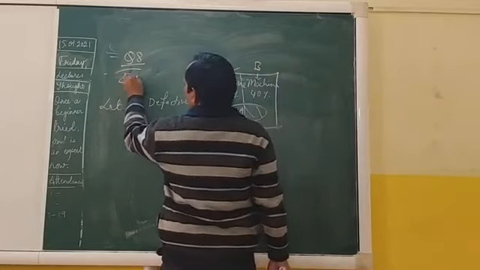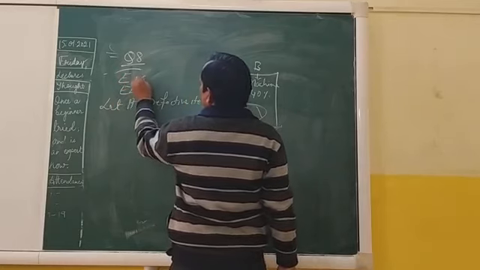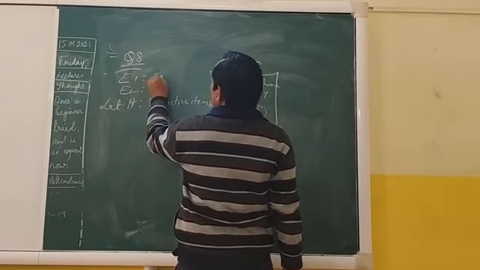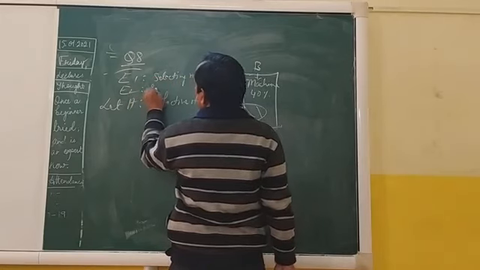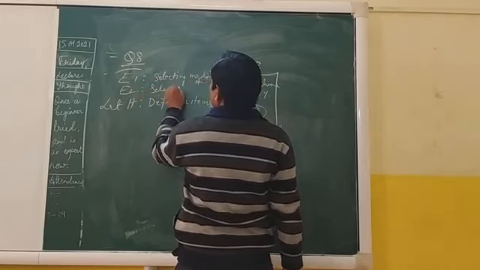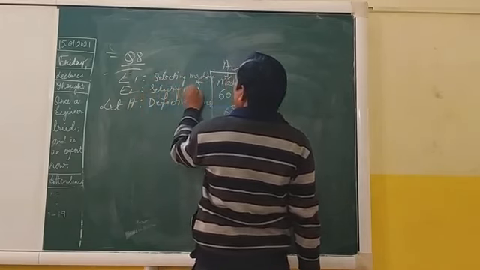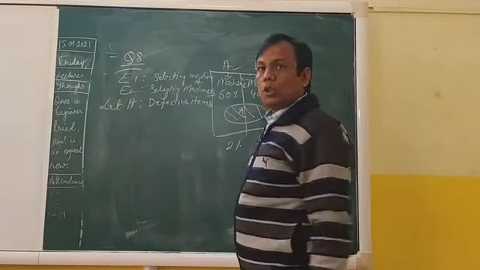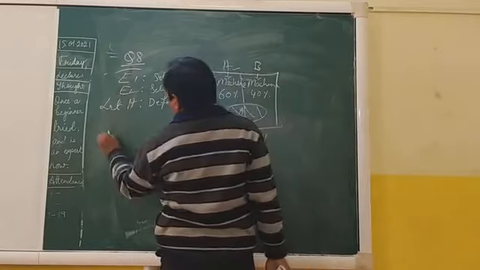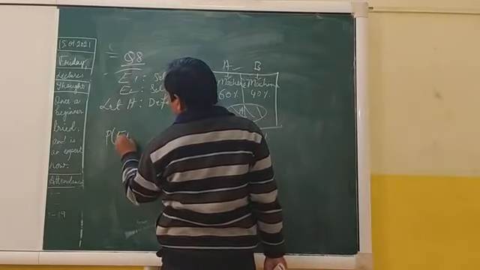E1 is selecting machine A, and E2 is selecting machine B. Now what is the probability of machine A?